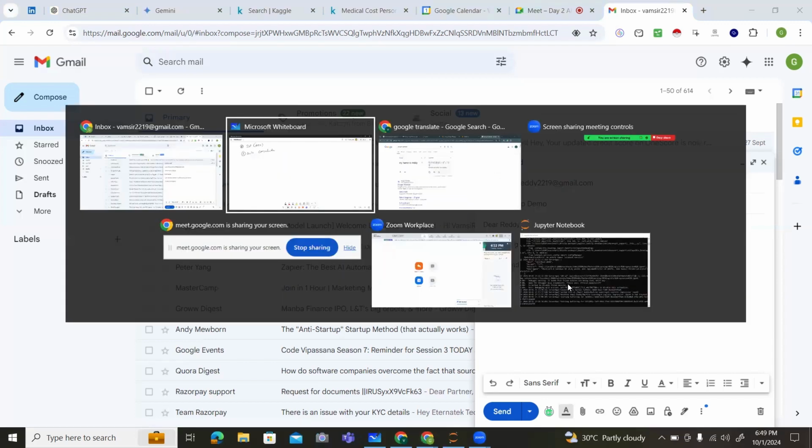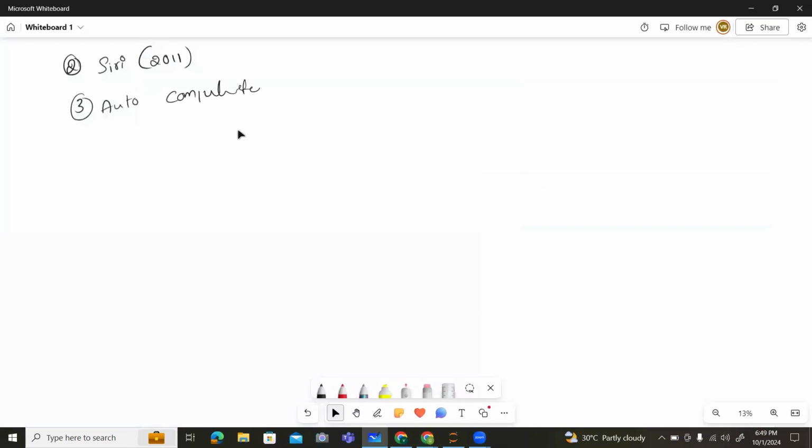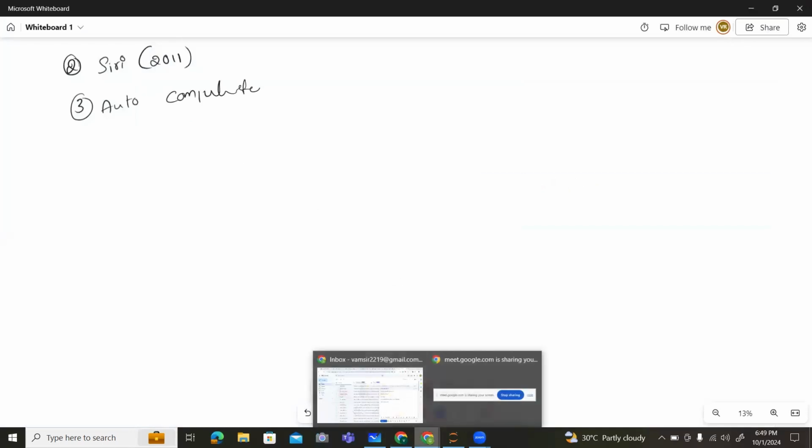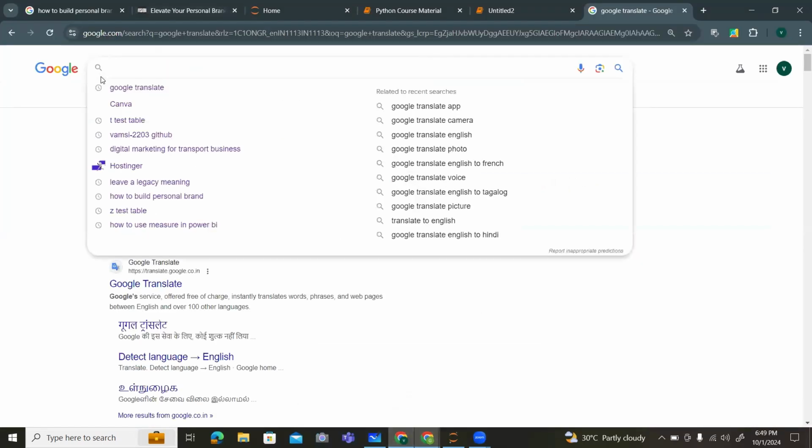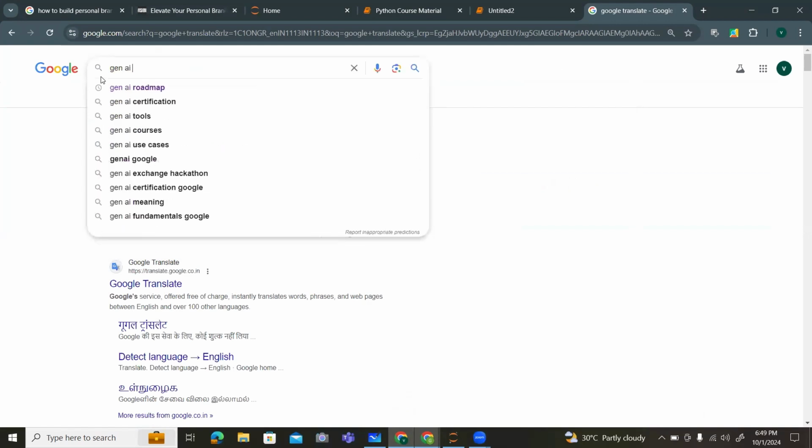So this is one type of application of auto completion. Or we can have one more example. You can also prefer Google. For example, let me type generative AI. You can see generative AI road map, generative AI certificate, generative AI toolkits, generative AI courses, generative AI use cases. They are providing some suggestions for you.